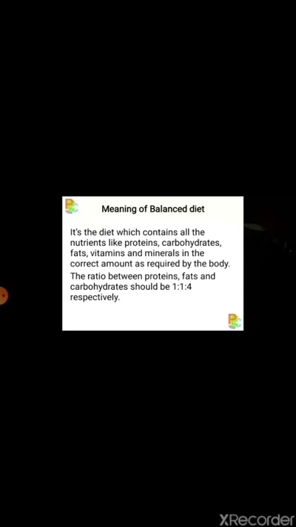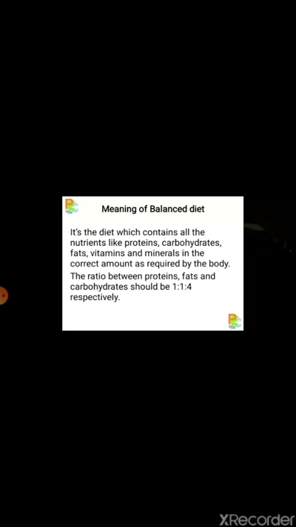So the ratio between protein, fats, and carbohydrate should be 1 to 1 to 4 respectively.